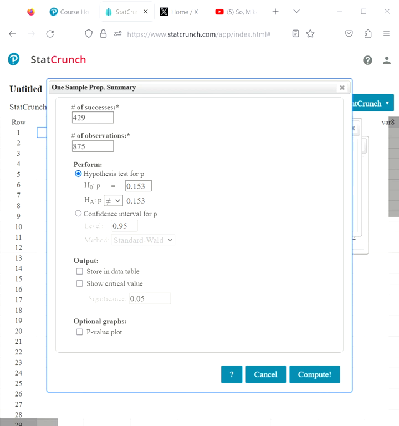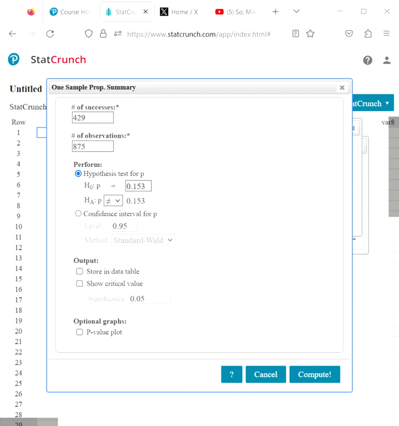Now, I want to show you all this right here. A random sample of 875 births included 429 boys. Use a 0.01 significance level to test the claim that 51.3% of newborn babies are boys. Do the results support the belief that 51.3% of newborn babies are boys?